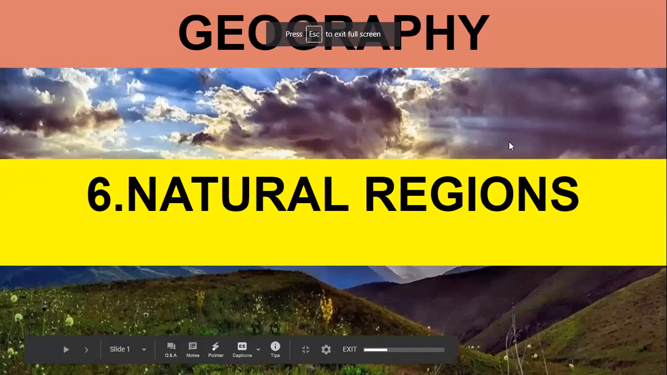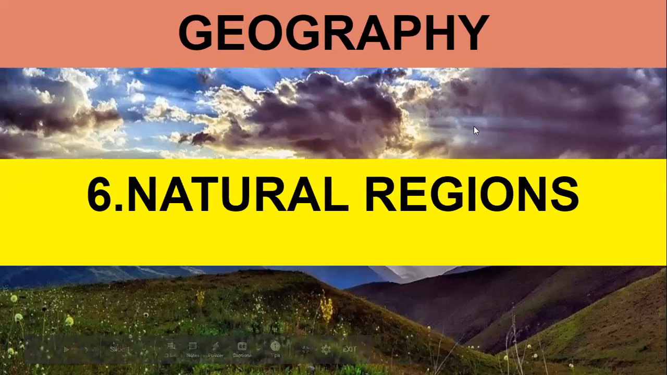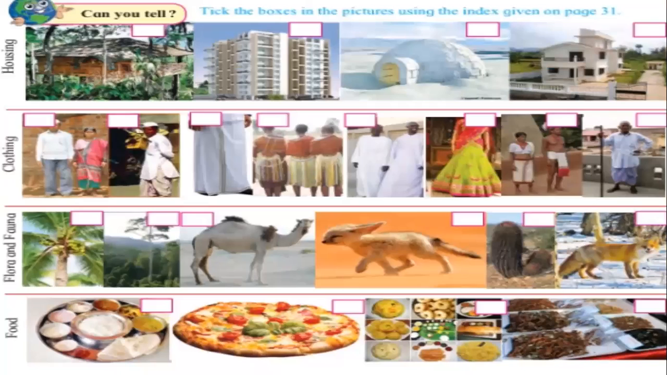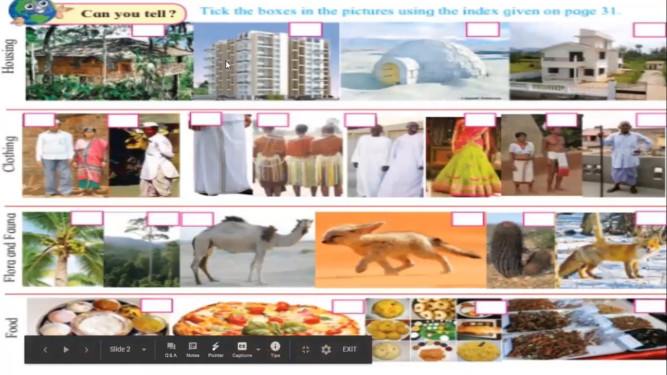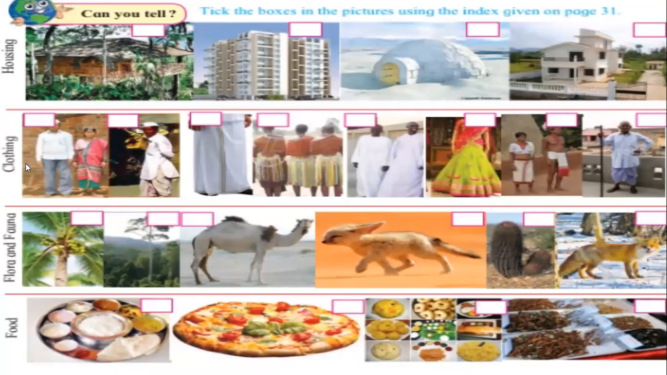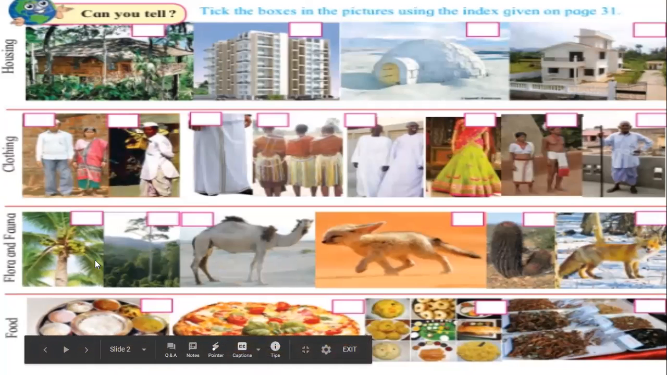Let us study today lesson number 6 of geography, natural regions. Different regions are there in the world, and these regions are divided according to the continents from the equator towards the poles. Now this picture is in your textbook, where you can see the housing of the people, the clothing of the people, the flora and fauna.